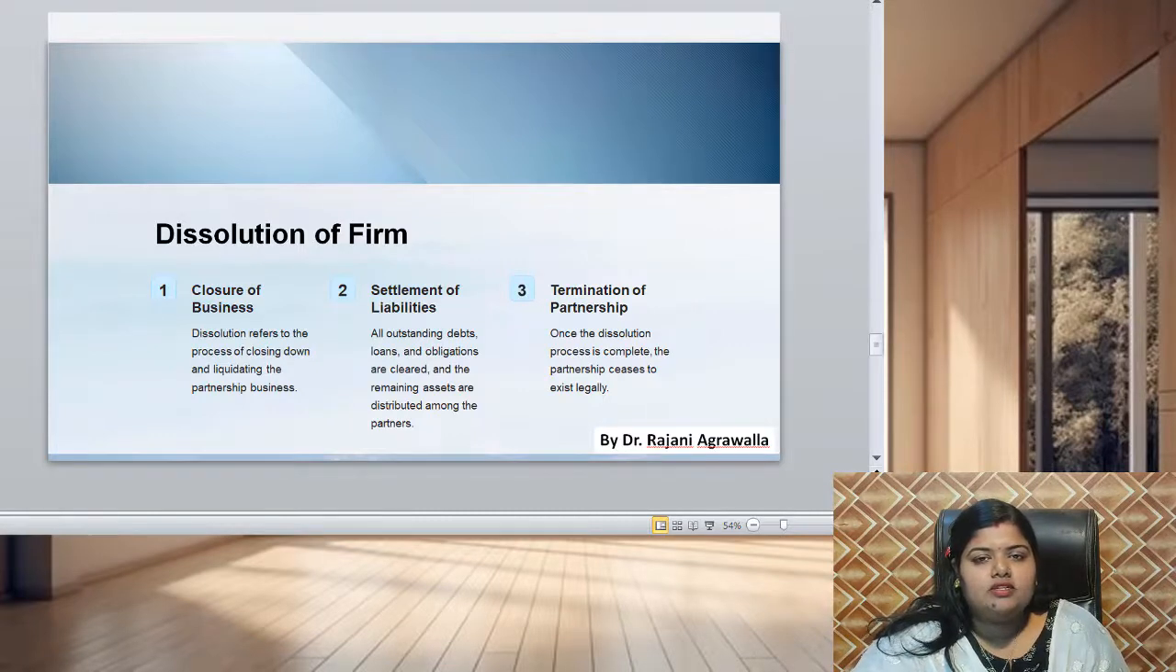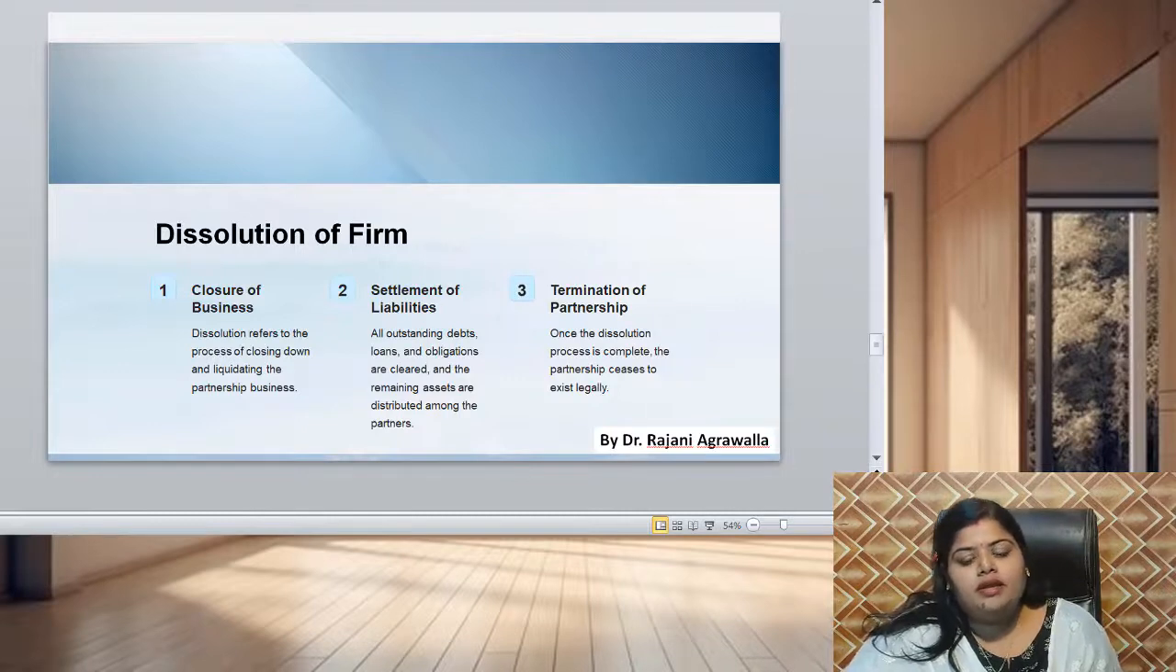Now what do you mean by dissolution? Dissolution refers to the process of closing down and liquidating the partnership business, right? So in case of dissolution of firm, all the outstanding debts, loans and obligations are cleared and the remaining assets are distributed among the partners. Once the dissolution process is complete, the partnership ceases to exist legally, right?